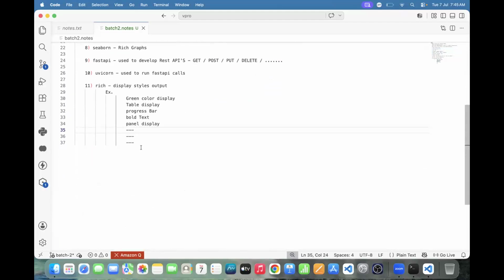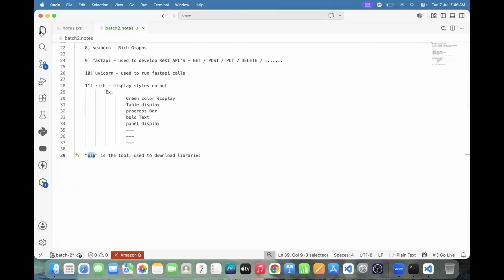How to download? To download these libraries, we have one tool. Which tool? Pip. Pip is the tool used to download libraries. If you want to download these libraries, we have one tool, and that tool we can call pip. Pip is the tool used to download the libraries. Got it or not?